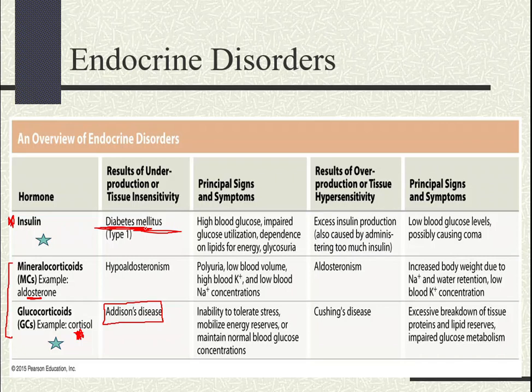So in type 1 diabetes, the pancreas cannot produce insulin because the beta cells are destroyed. So how do we treat this? Patients that have this condition must receive exogenous insulin, basically synthetic insulin, through injections or infusions.